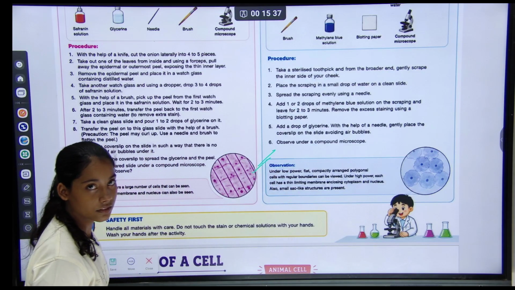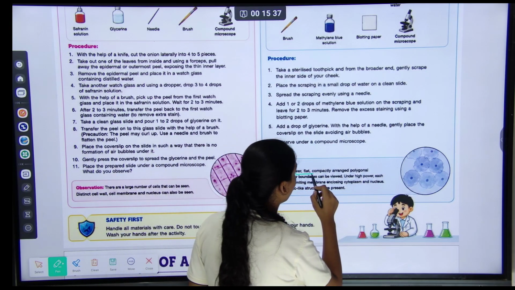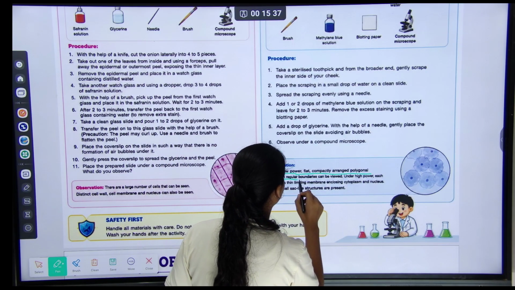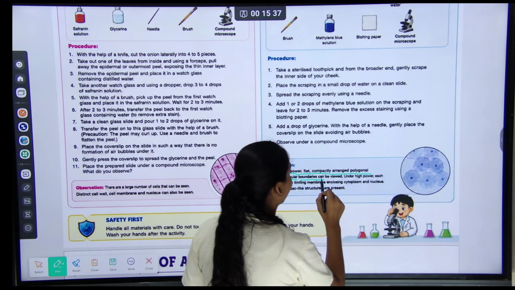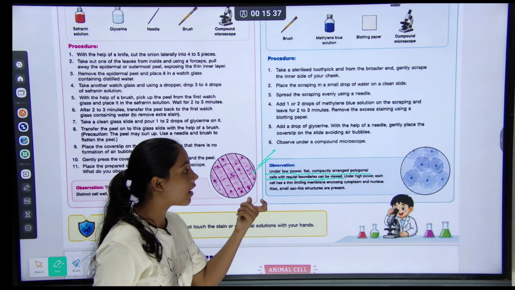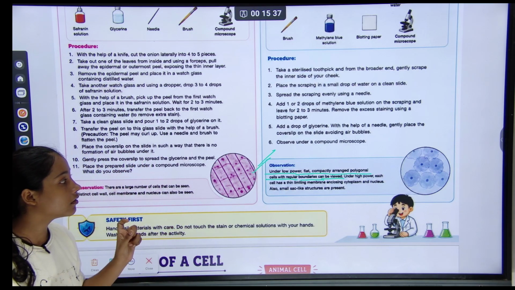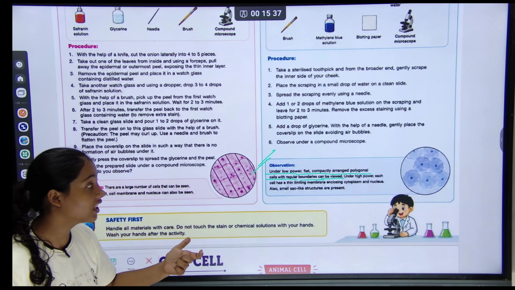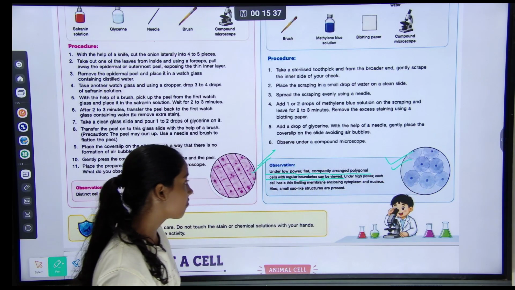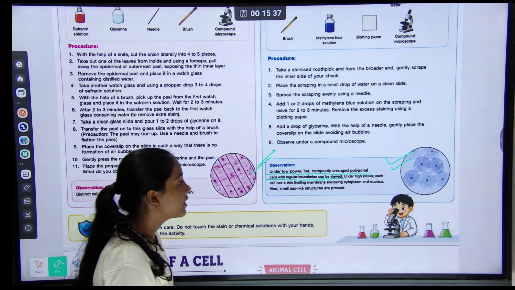Observation, what you observe. Under low power, flat, compactly arranged polygonal cells with regular boundaries can be viewed.